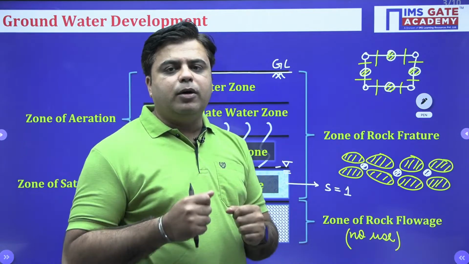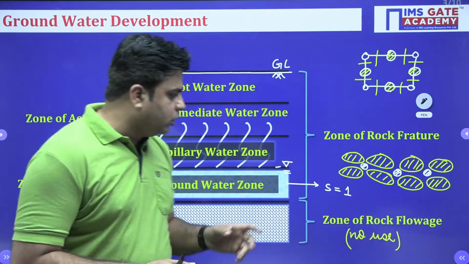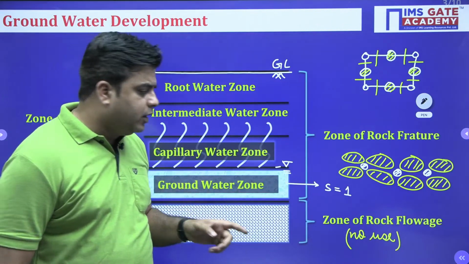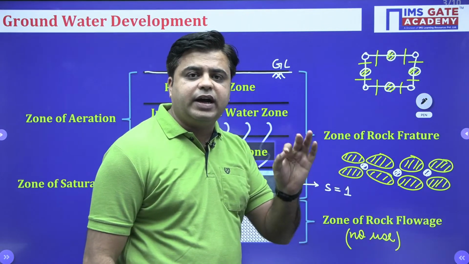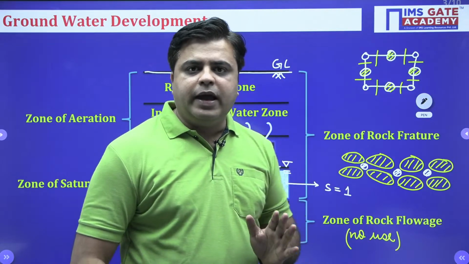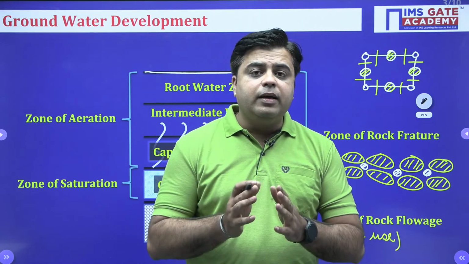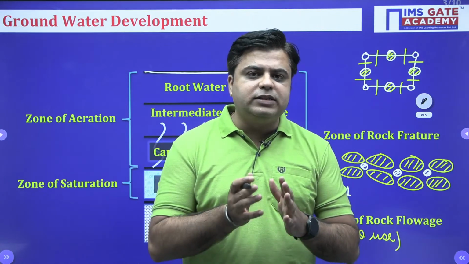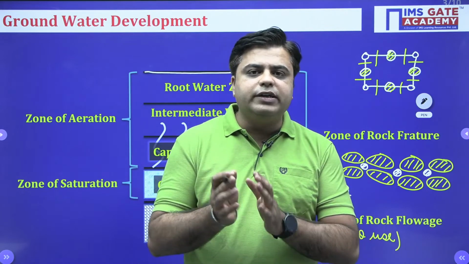So, till now, there is only one layer, the zone of saturation, from where we can very easily extract this water, because water is only experiencing hydrostatic pressure. And to overcome this hydrostatic pressure, you will not require much amount of energy. That much energy can be supplied either by using pumps or by using tube wells.